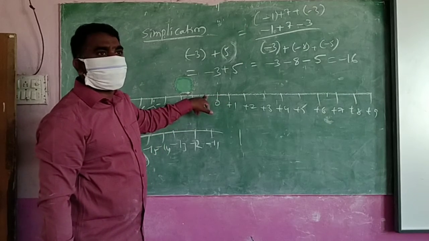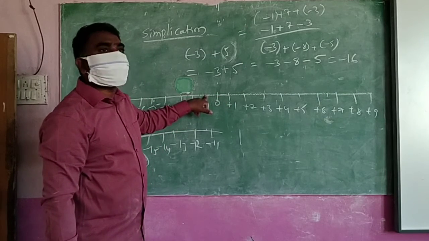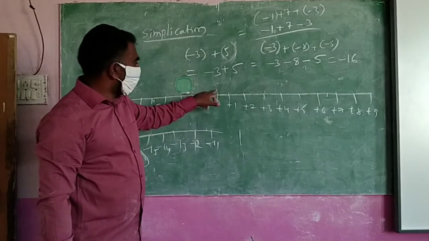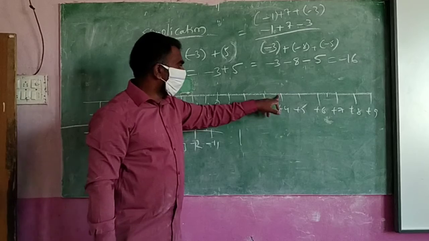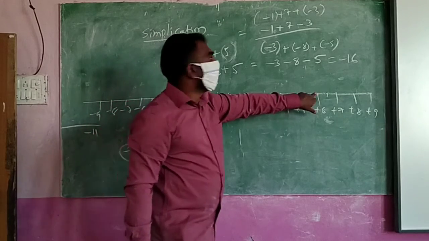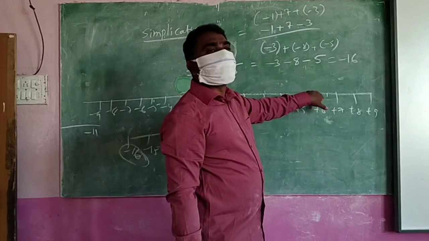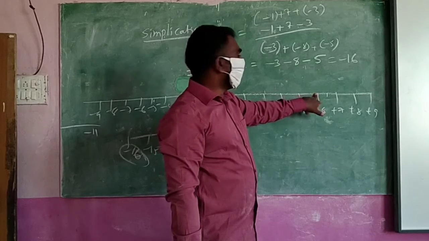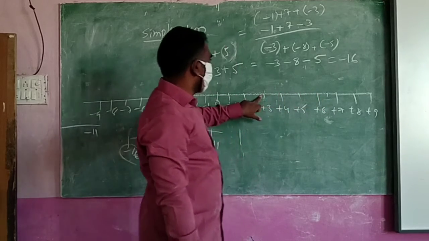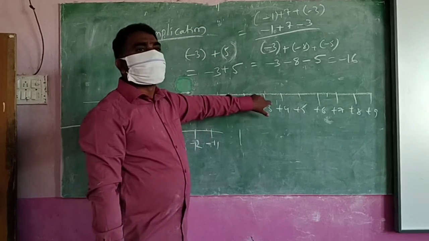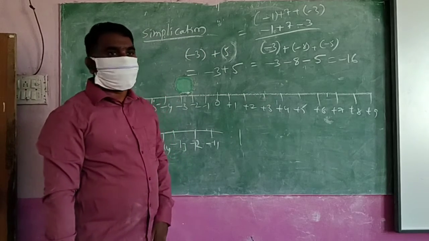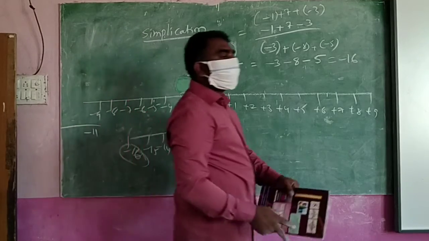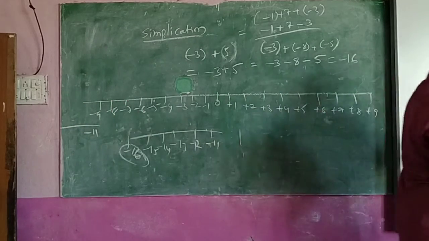We keep the finger at minus 1. Next plus 7, right side, 7 steps: 1, 2, 3, 4, 5, 6, 7. Next minus 3, left side, 3 steps: 1, 2, 3. So what is the answer? Plus 3. Okay, do you understand? Can you do like that? Yes. This is all you have to do by using the number line.